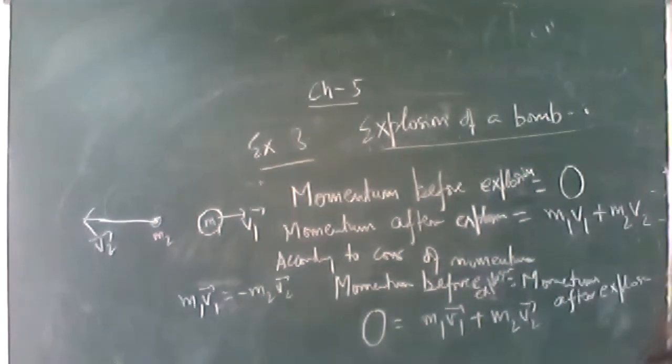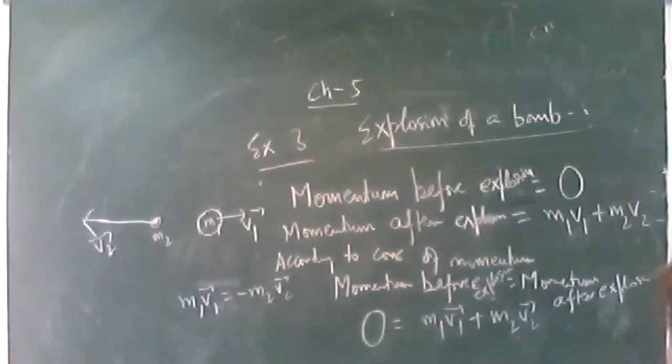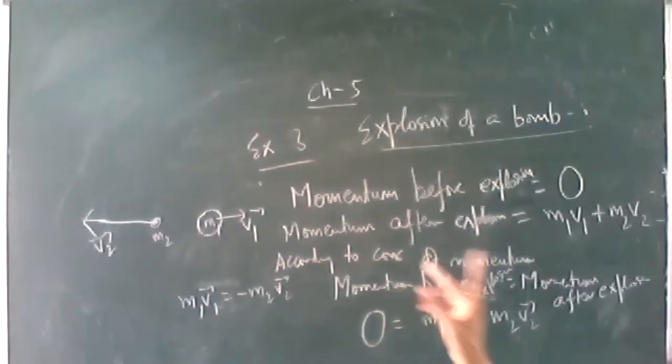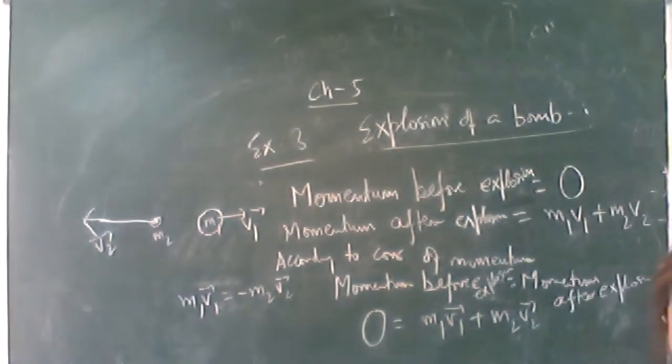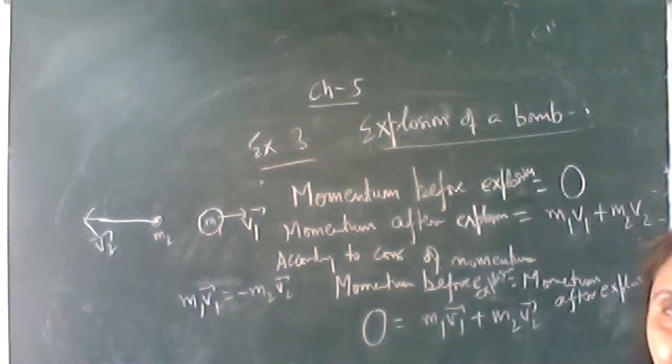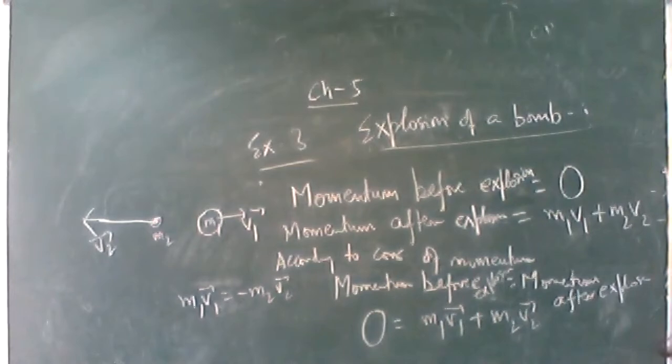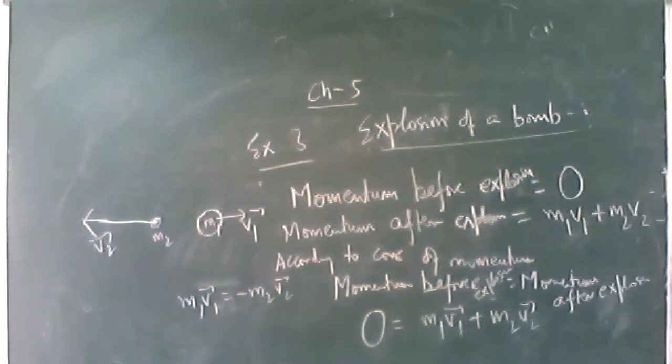The same way, if a heavy nucleus is breaking into two fragments, these two fragments will move in the opposite direction, and the one which is lighter, that is of less mass, will move with a greater velocity. The heavier one will move with less velocity, whereas the lighter mass will move with a greater velocity. The same way, when a person jumps out of a boat, what happens?